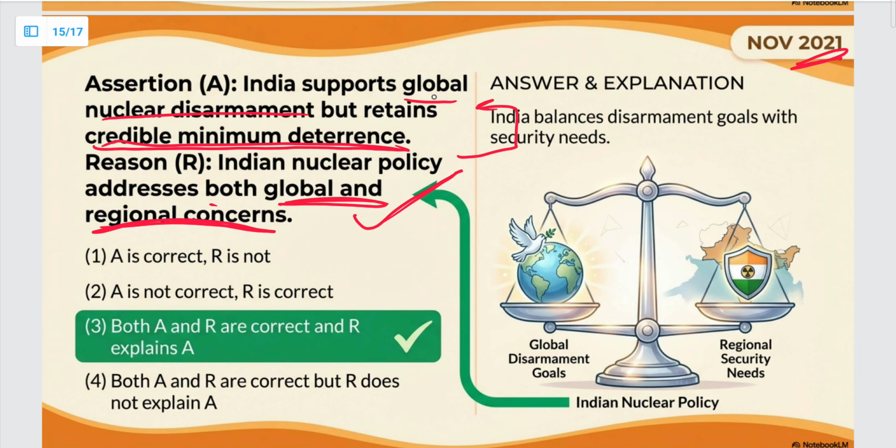Look, we have asked for global nuclear disarmament, but on the condition that everyone disarms. Okay, no country should have nuclear weapons. However, since some countries do have nuclear weapons, therefore we maintain credible minimum deterrence. Okay, and this is our policy which is aimed at addressing the global and regional concerns which we face. So both A and R are correct and R explains A.